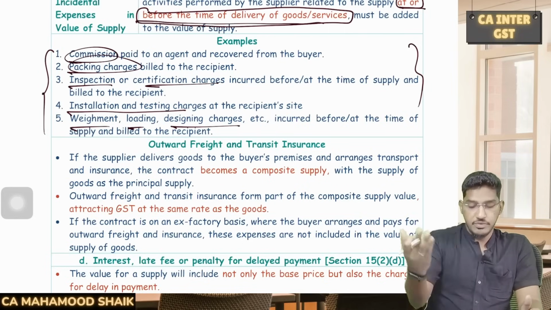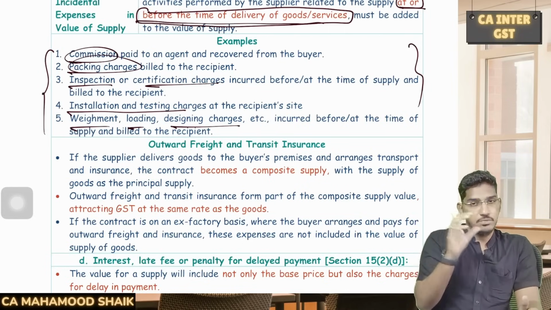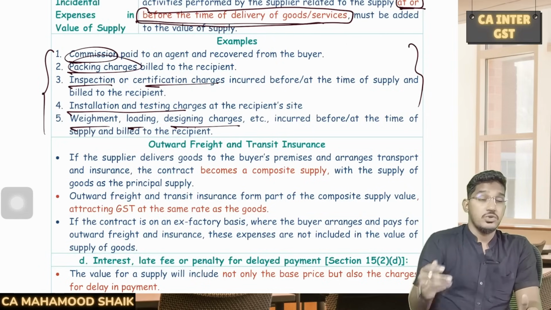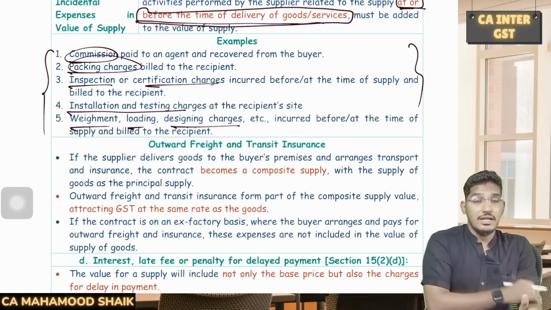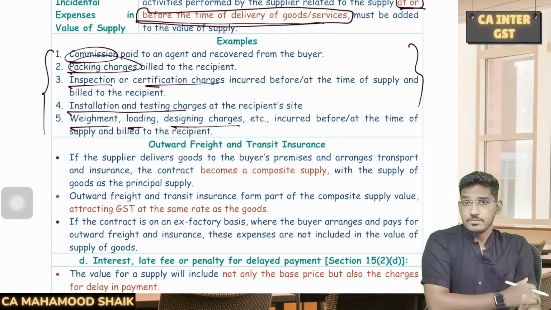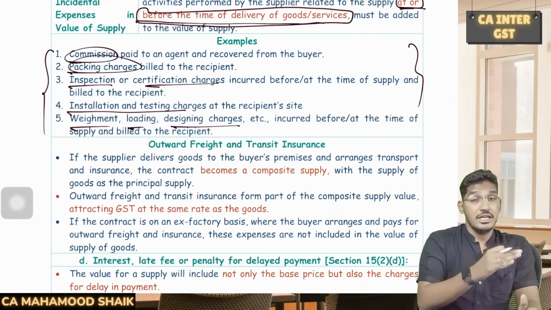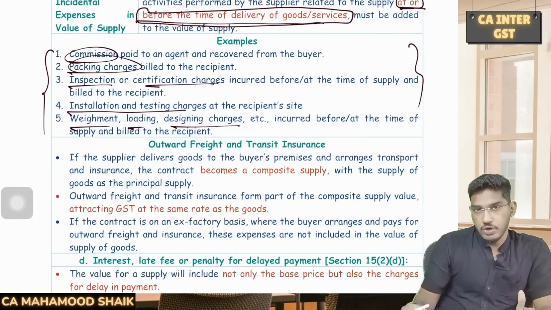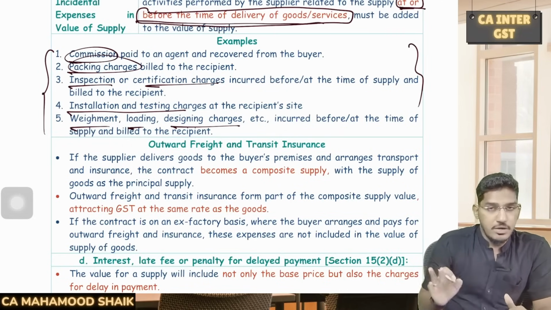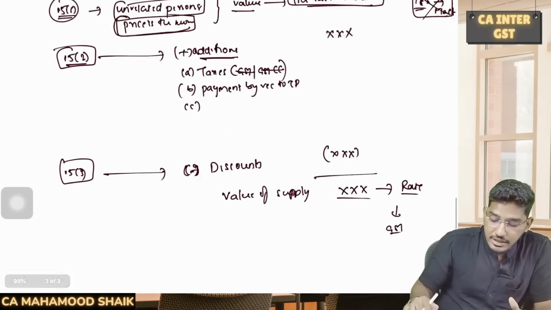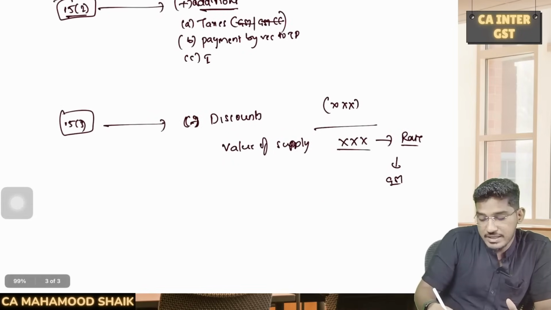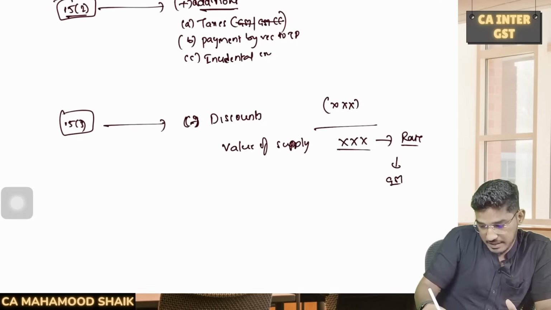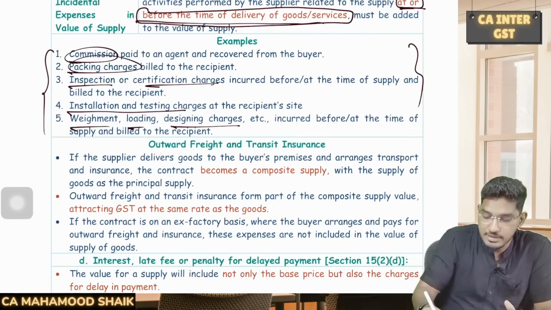If you have taken our classes where we have done a separate booklet for case scenario based questions, there we have explained this point in a very detailed manner. There we have a few examples where they have given the treatment. What will happen if these incidental expenses are collected after the delivery of the goods or services? That will not be added. Any of these expenses, if incurred before or at the time of delivery of the goods, will be added. So incidental expenses also will be added to the value of supply.